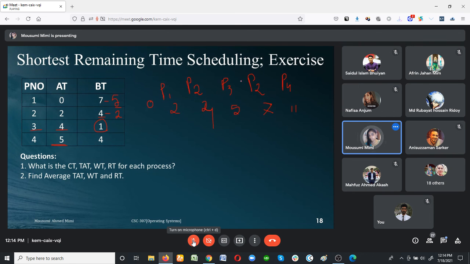And at the end, process 1, which is 5 plus 11, 16. So the completion time of process 1 is 16. Process 4 is 11. Process 2 is 7. And process 3 is 5.